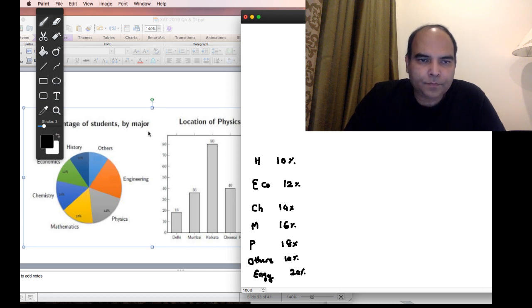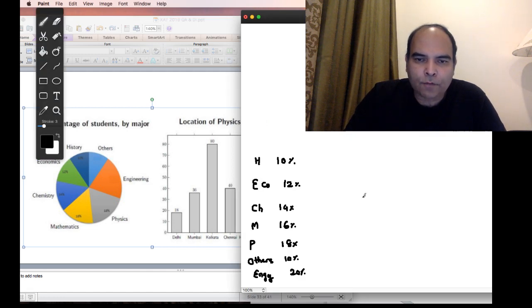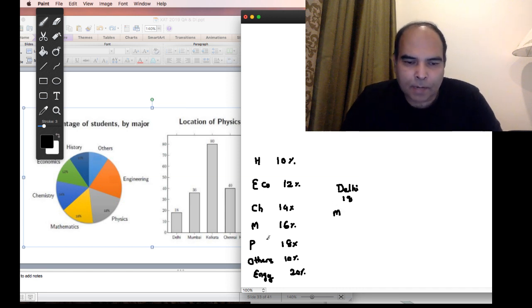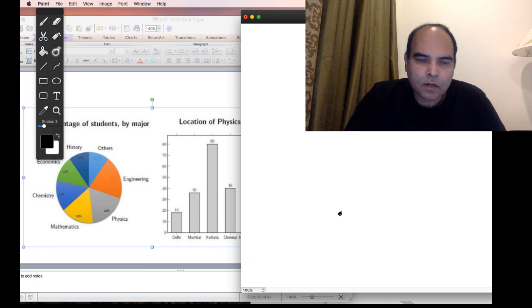And this is the percentage of students by major and location of the physics majors. Where do the physics majors come from? And for that, Delhi is 18. Mumbai, I think that part I don't need to recreate here because those numbers are clear. Oops. I'll have to do that again.